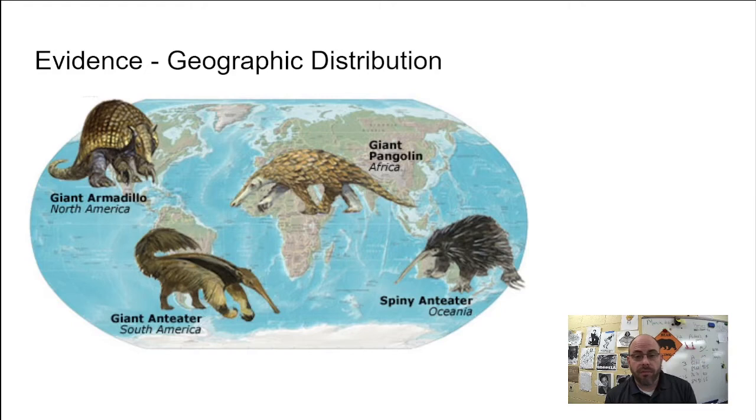You have temperate forests all over the world. Well, it would make sense that you might have similar kinds of organisms living in those similar kinds of places. It's not going to be the same. You're not going to find giant armadillos in Asia because armadillos don't swim the Atlantic Ocean, right? But you're going to find something similar because they live in similar kinds of environments. And so that's the big idea.